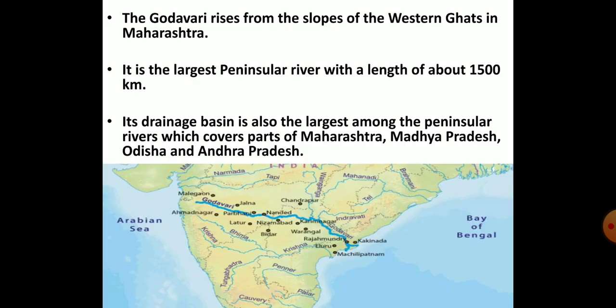Another river basin in the peninsula is the Godavari basin. The Godavari river rises from the slopes of Western Ghats in the Nasik district in Maharashtra and drains into the Bay of Bengal. With the length of about 1500 kilometers, the Godavari river is the largest peninsular river. The Godavari basin is also the largest drainage basin among the peninsular rivers. It covers the states of Maharashtra, Madhya Pradesh, Odisha, and Andhra Pradesh. From the total drainage basin area of the Godavari, almost 50% lies alone in Maharashtra.